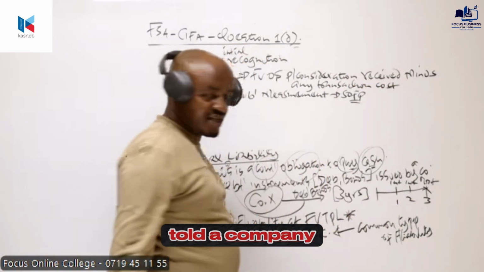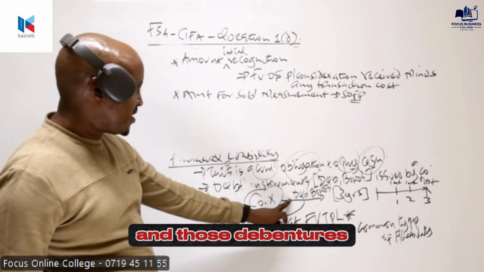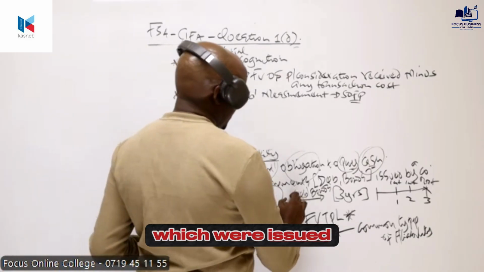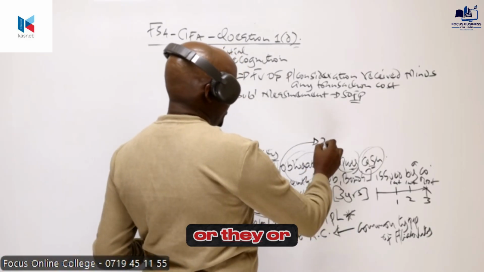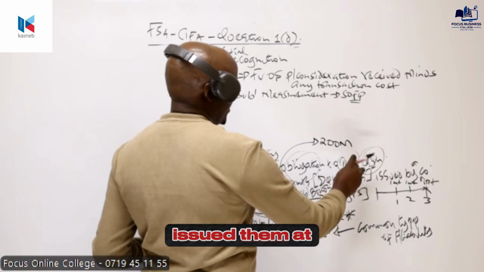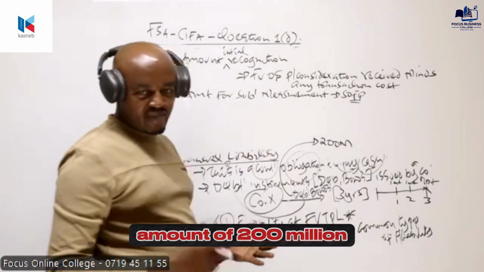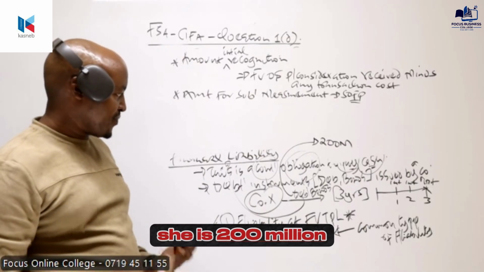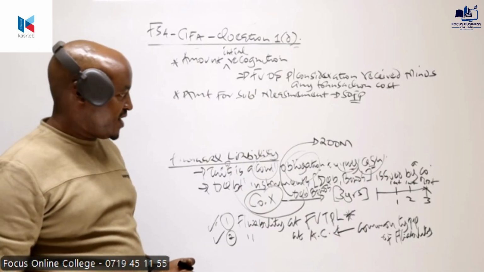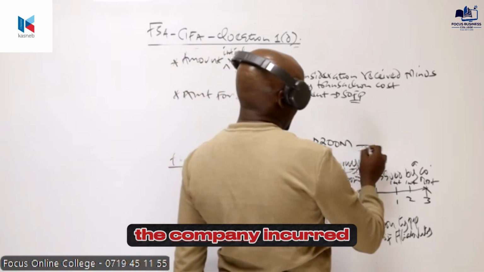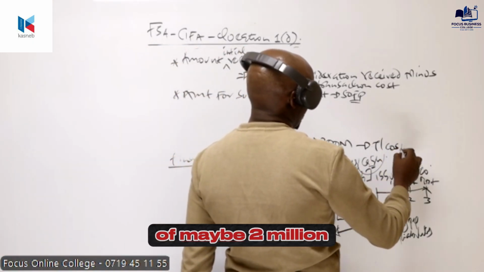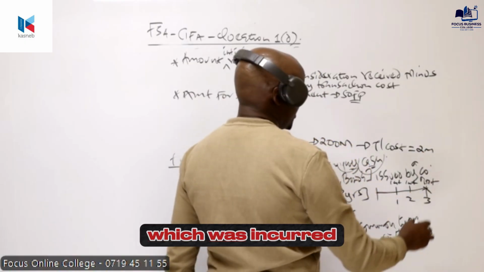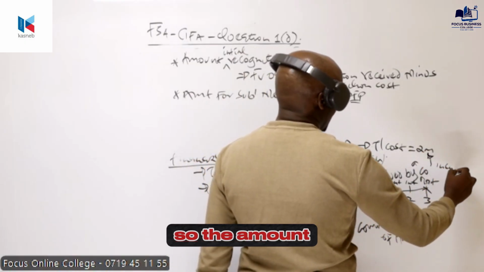Like in this case, you can be told a company issued debentures, and the company issued them at an amount of 200 million. So the company issued shillings 200 million debentures, but during the issue, the company incurred a transaction cost of maybe 2 million. This is the transaction cost which was incurred by the company.